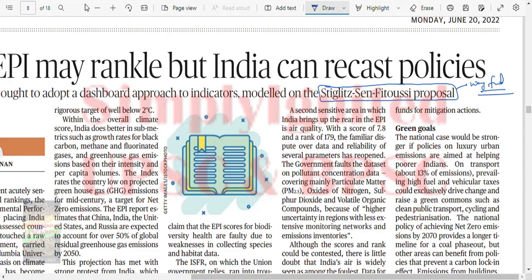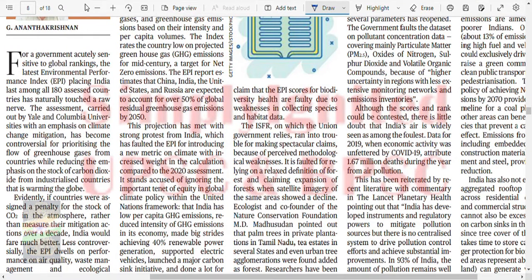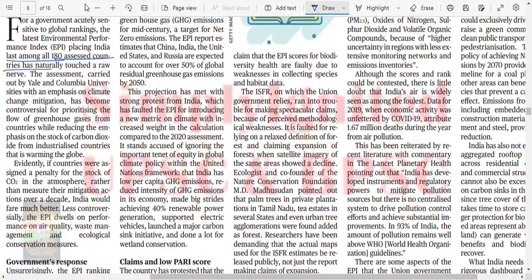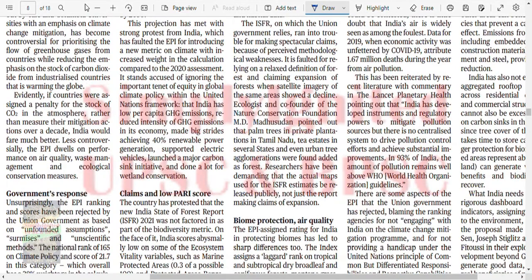Let's see. For a government acutely sensitive to global rankings, the latest EPI placing India last among 180 countries has naturally touched a raw nerve. The assessment carried out by Yale and Columbia University with an emphasis on climate change mitigation has become controversial for prioritizing the flow of greenhouse gas from countries, whereas reducing the emphasis on the stock of carbon dioxide from industrialized countries that is warming the globe. Evidently, if the countries were assigned a penalty for stock of CO2 in the atmosphere, rather than measuring mitigation actions over a decade, India would have fared much better.